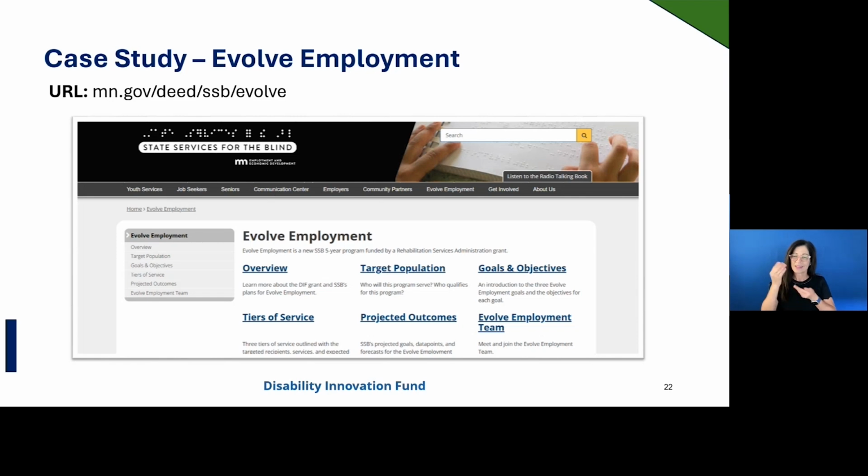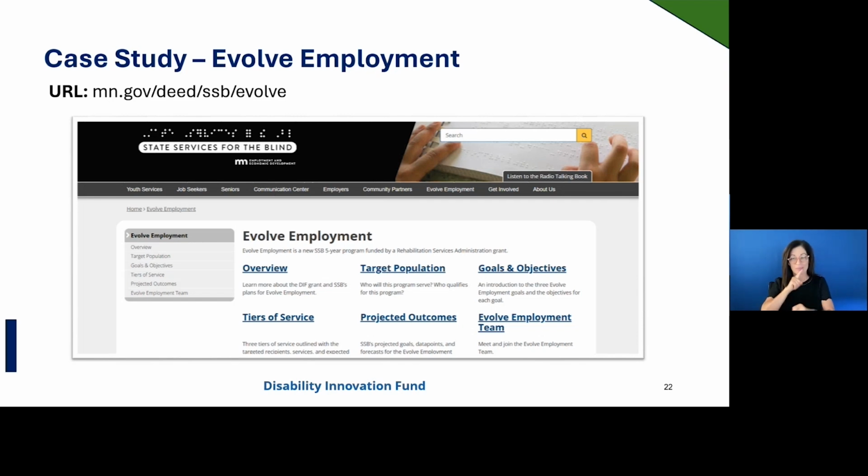Question 1. Tell us about your project. What makes your organization and project unique? This is Dacia. Minnesota State Services for the Blind, or SSB, is under the Minnesota Department of Employment and Economic Development and is uniquely positioned to lead the Evolve Employment Model demonstration as a nationally recognized, blindness-specific vocational rehabilitation agency with deep community roots and a long-standing commitment to innovation and access.